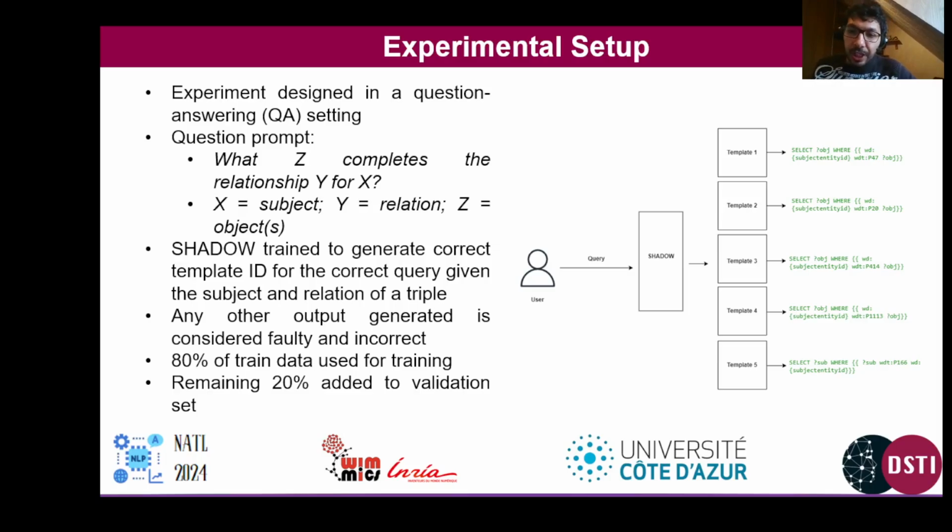Any other output that Shadow generates outside the 5 classes is considered incorrect. So this is a way for us to also control the outputs of the model. We've split our training data sets to 80% for training and 20% for validation in order to give our model the best chance of learning.